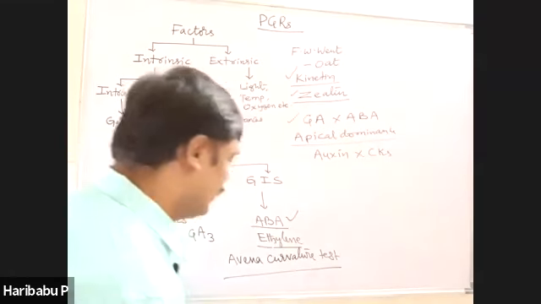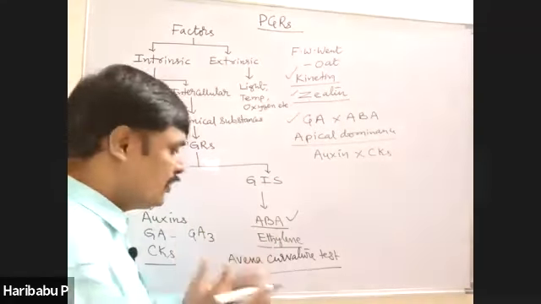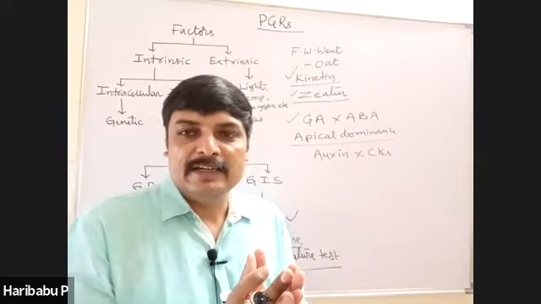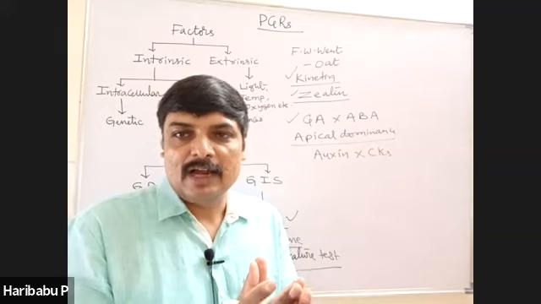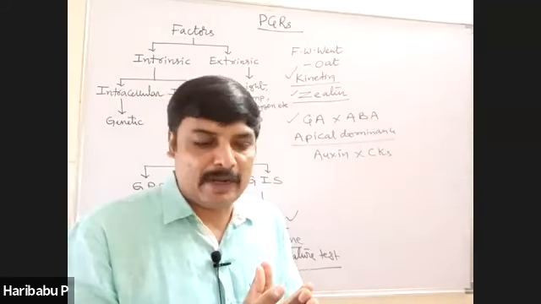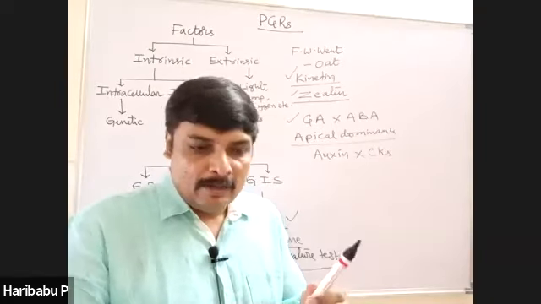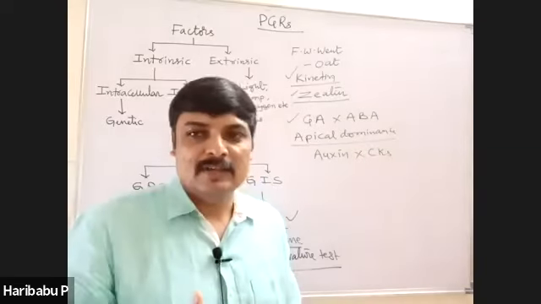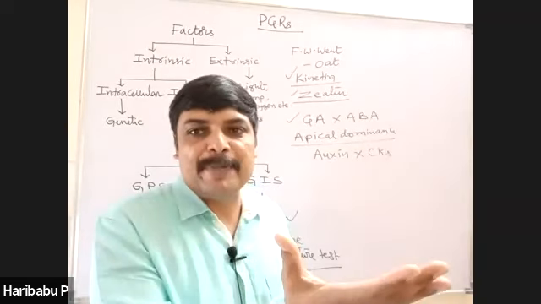And similarly, which hormone helps in tea plantation and hedge making? You know, hedge making and tea plantation. Apical dominance is promoted by auxin. That can be removed by decapitation.